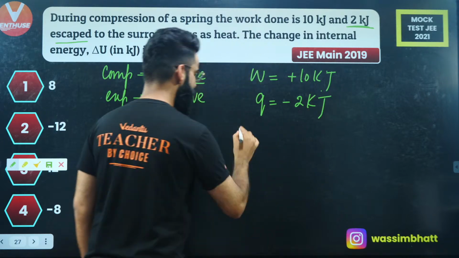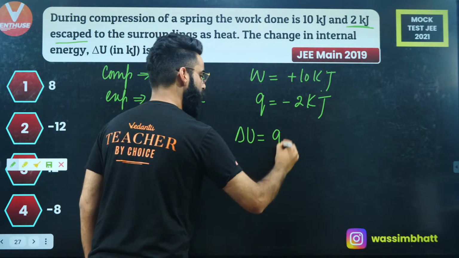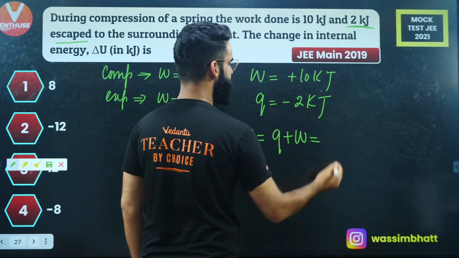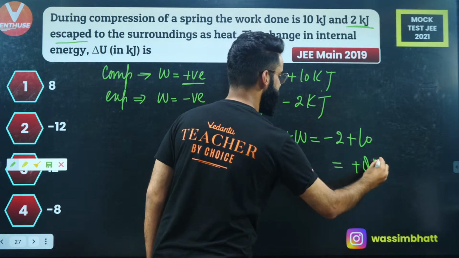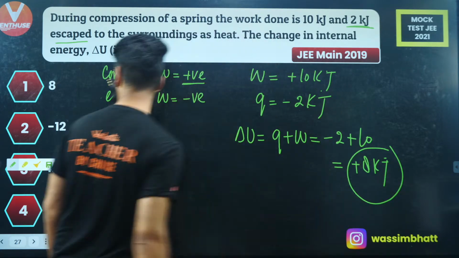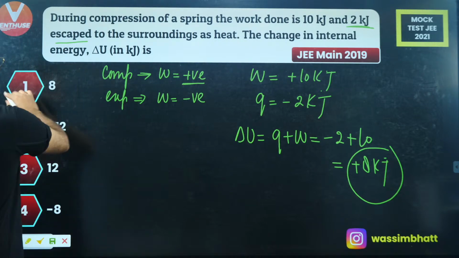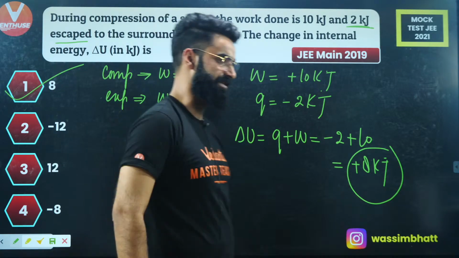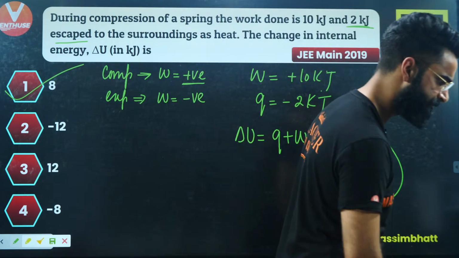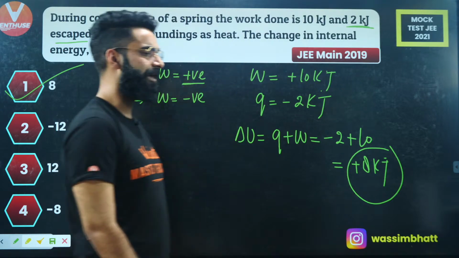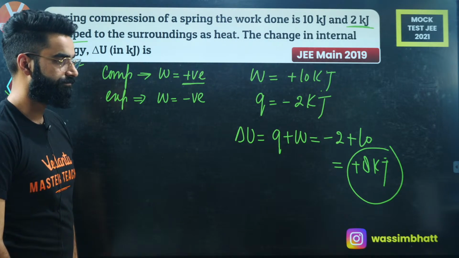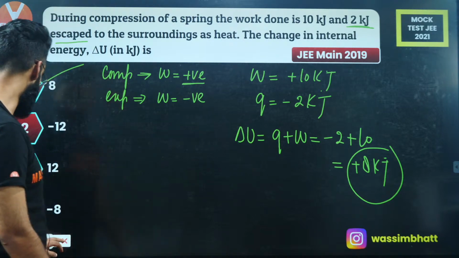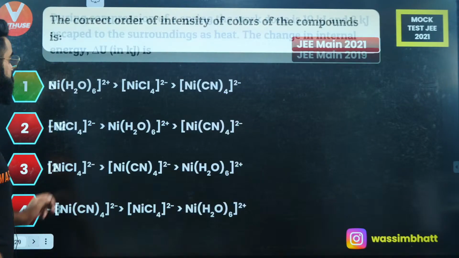The question is done. As per the first law, delta U is equal to Q plus W. Q is minus 2, W is 10, so the value comes out to be plus 8 kilojoules. This is the value of delta U, which I was supposed to calculate. Option 1 is the correct answer. It's again an easy kill question. I'm sure it's clear to everyone. Let's move on to one more question then.